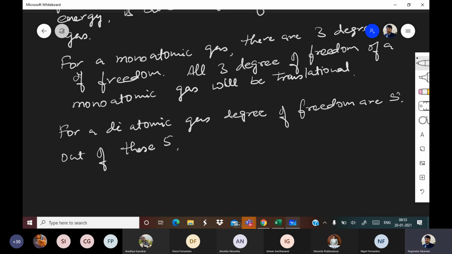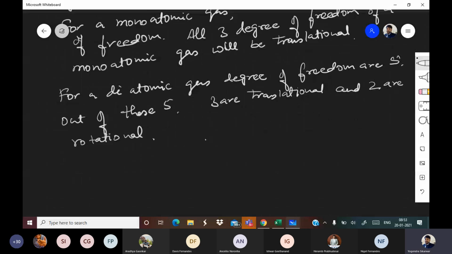Out of these 5, 3 are translational and 2 are rotational. So for a diatomic gas, the total degree of freedom will be 5, 3 translational and 2 rotational. Now you may ask, sir, what is rotational degree of freedom?